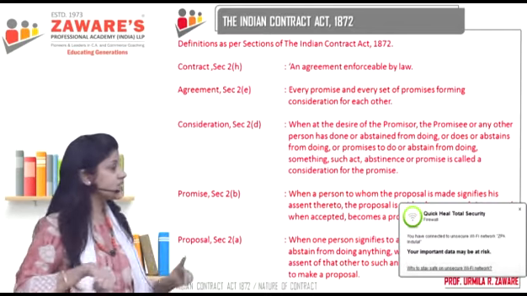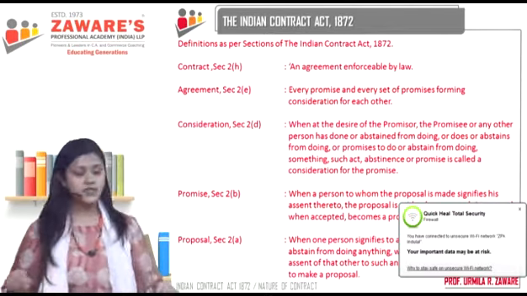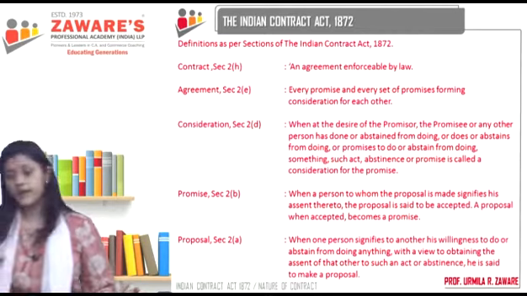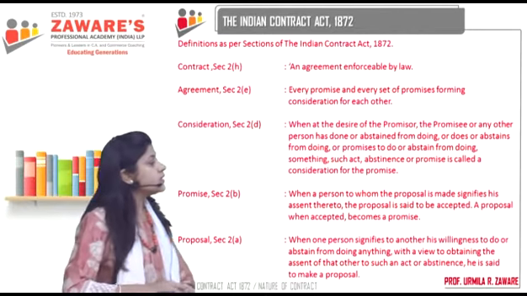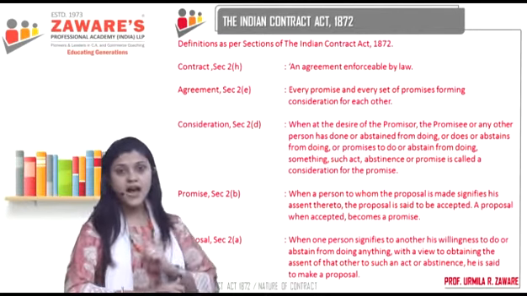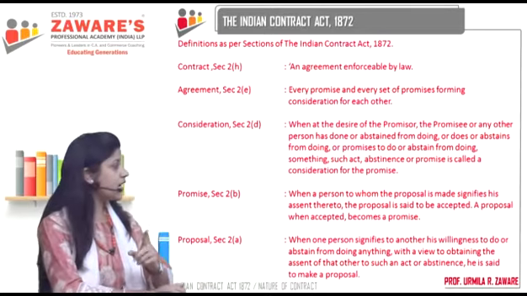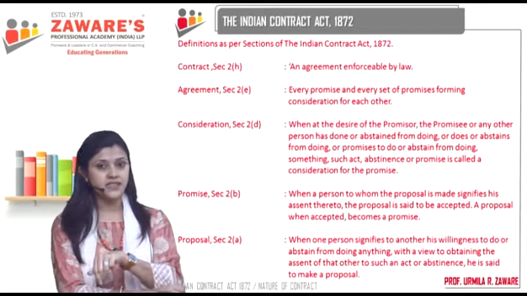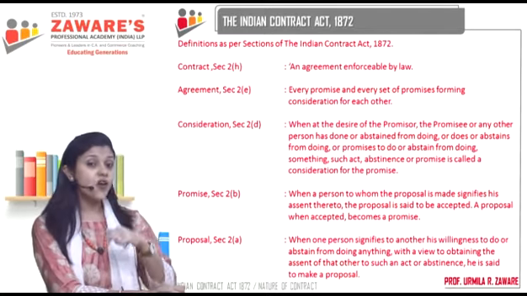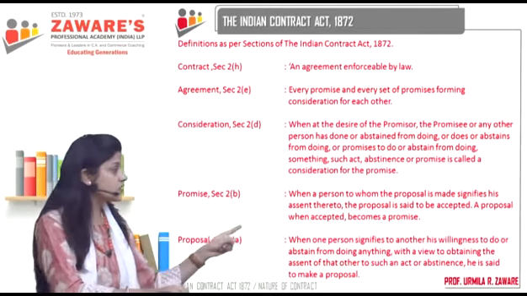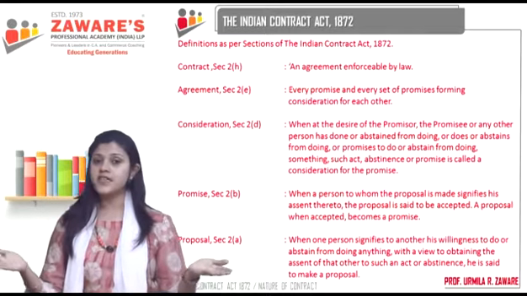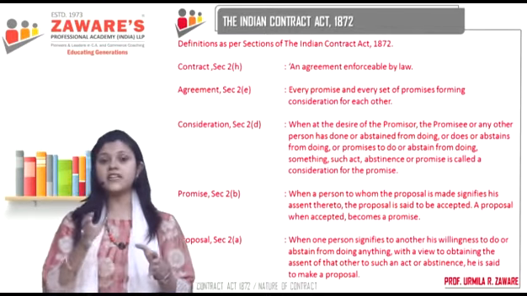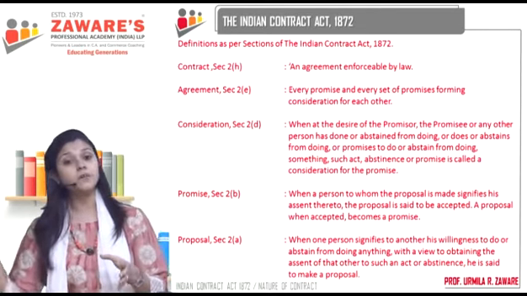Section 2(b) says: when a person to whom the proposal is made, so I made the proposal to you, and you signify your assent. Assent means acceptance. When you signify your acceptance to my proposal, the proposal is said to be accepted. And a proposal, when accepted, has become a promise.